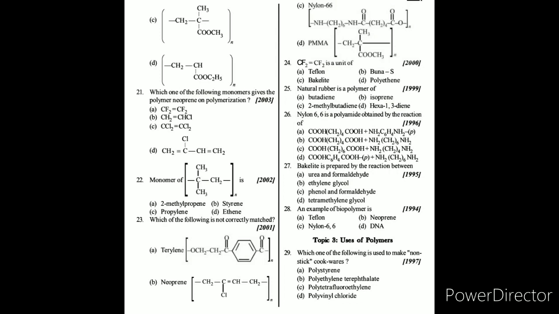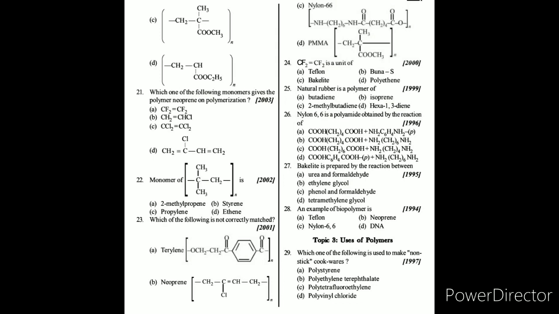Which one of the following monomers gives the polymer neoprene on polymerization? Here the answer is D, that is 2-chloro-1,3-butadiene. Neoprene is prepared from chloroprene, that is CH2=CCl-CH=CH2.